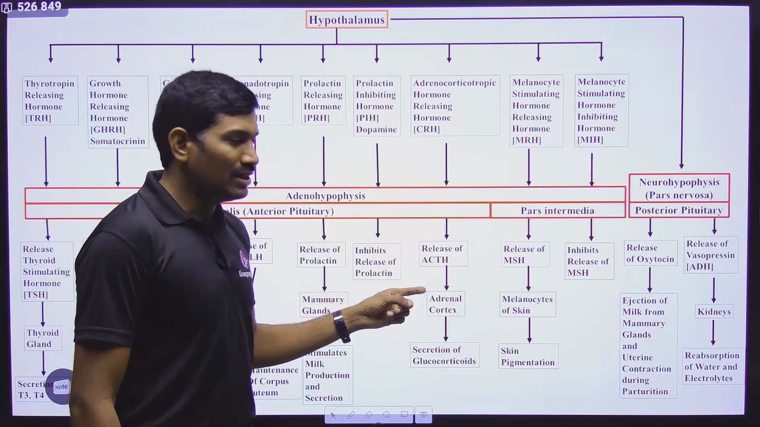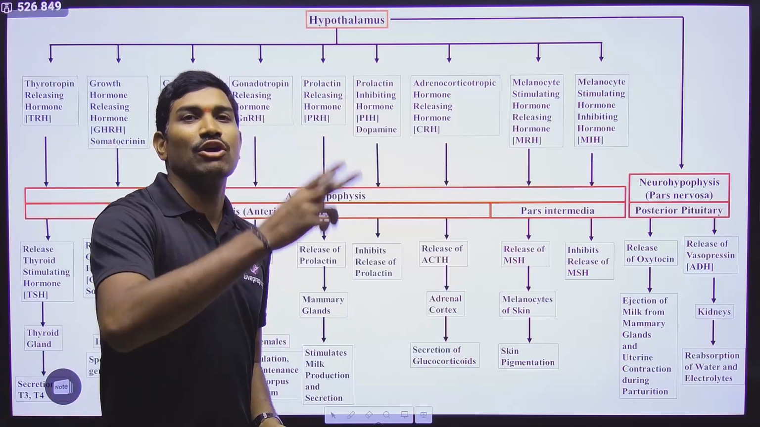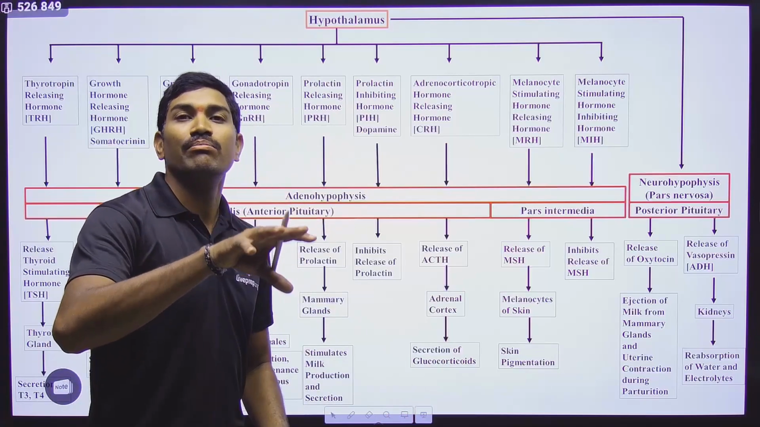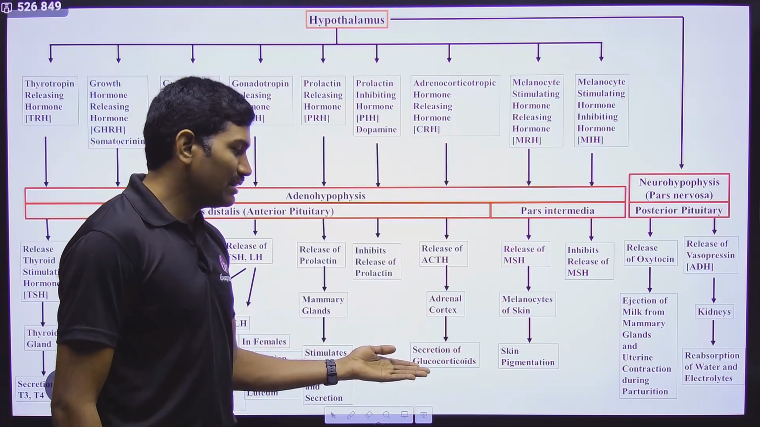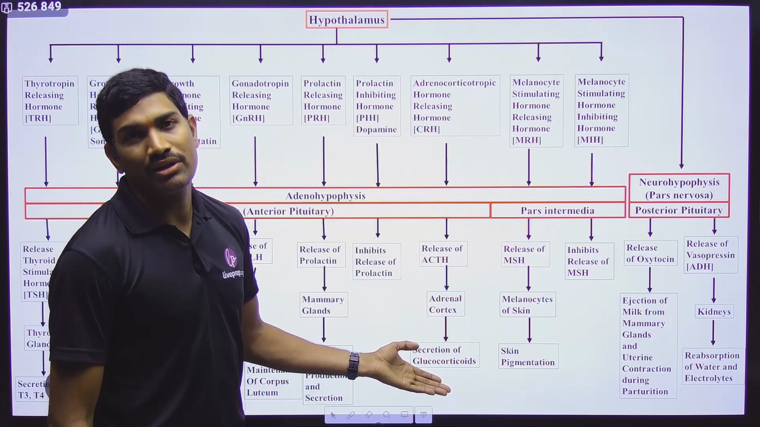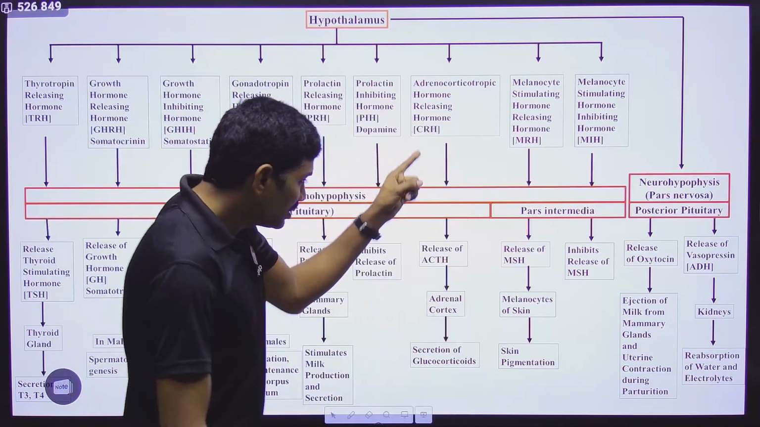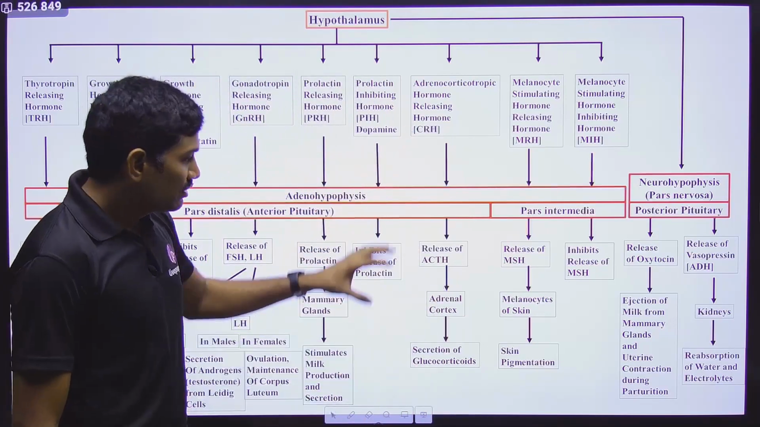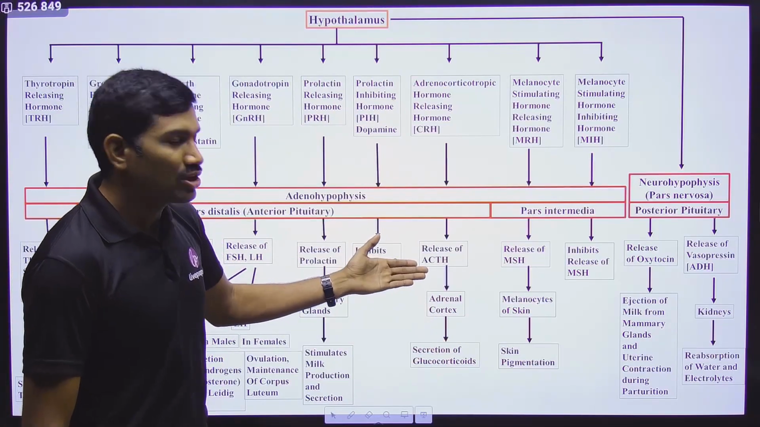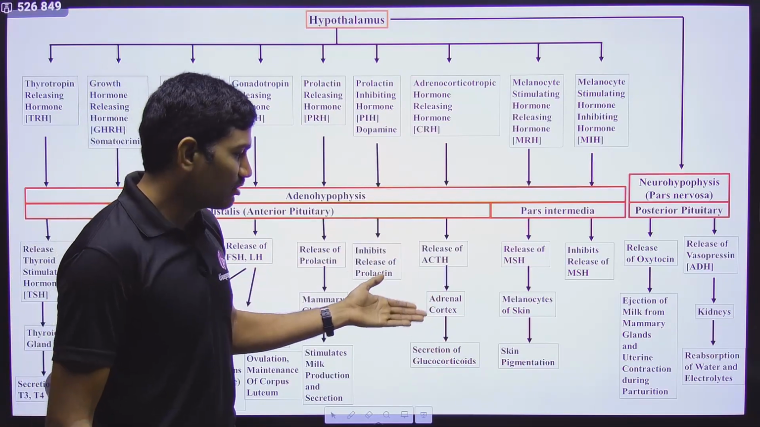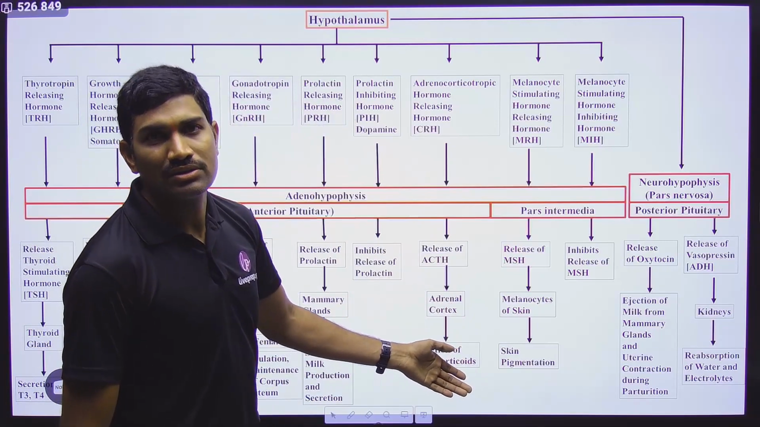What is the function of this one? The adrenal gland has an outer cortex and a central medulla. So from the adrenal cortex, what will be released? It will help in the secretion of glucocorticoids. You will study that separately under the adrenal gland, but you need to understand this sequence. So in this way, it is helping in the release of adrenocorticotropic hormone, so that it can act on the adrenal cortex and help in the secretion of glucocorticoids.